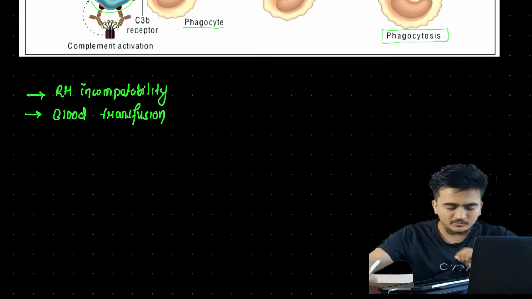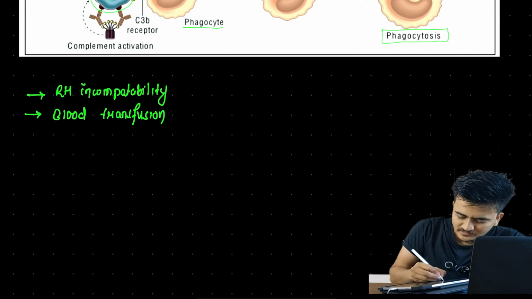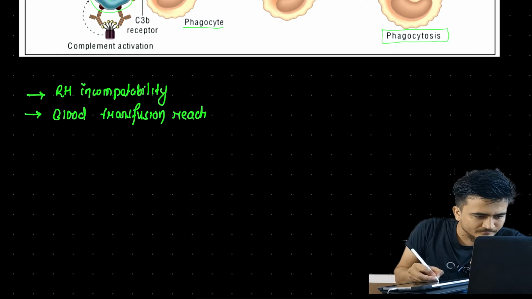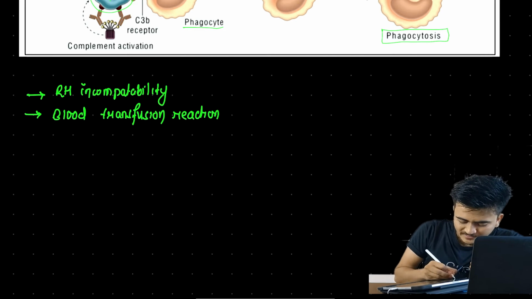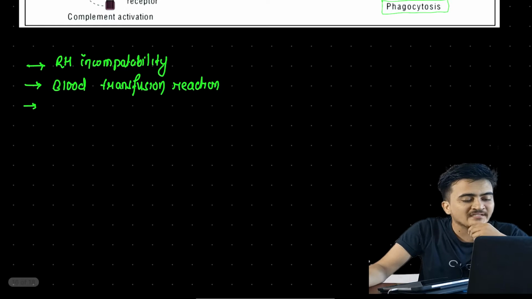And talking about mismatched blood transfusion, we can say transfusion reaction. During this time also we can see type 2 hypersensitivity reaction. Another one is autoimmune hemolytic anemia.